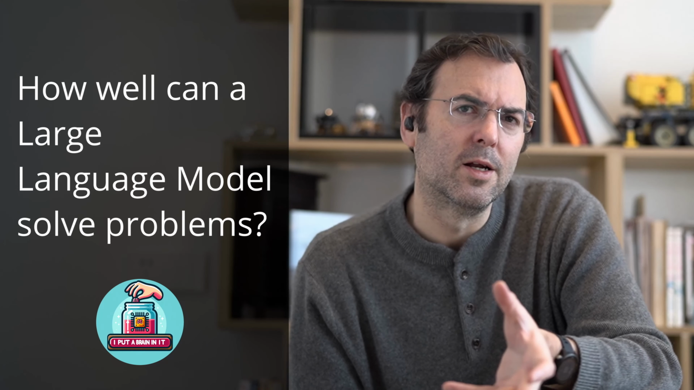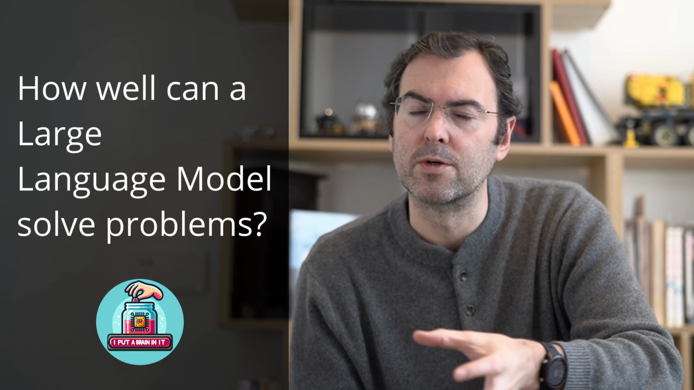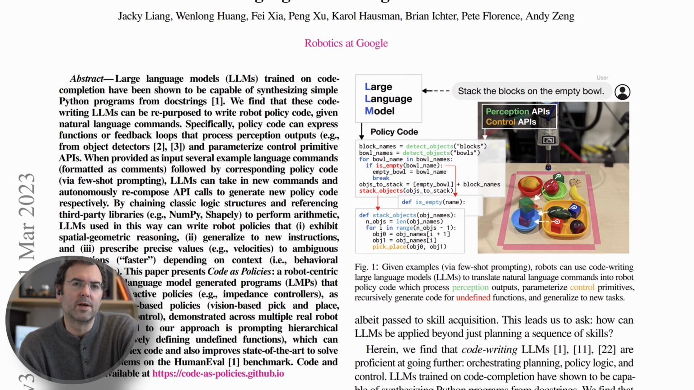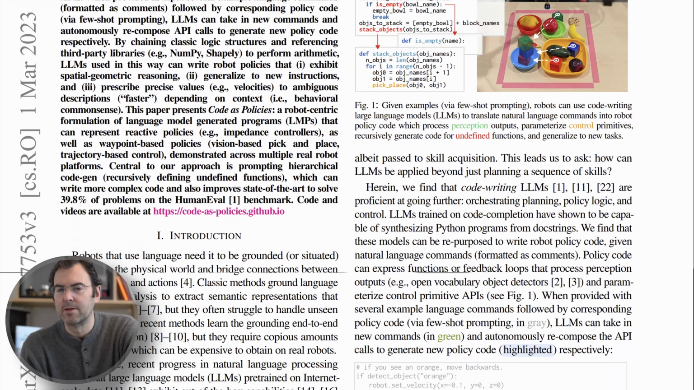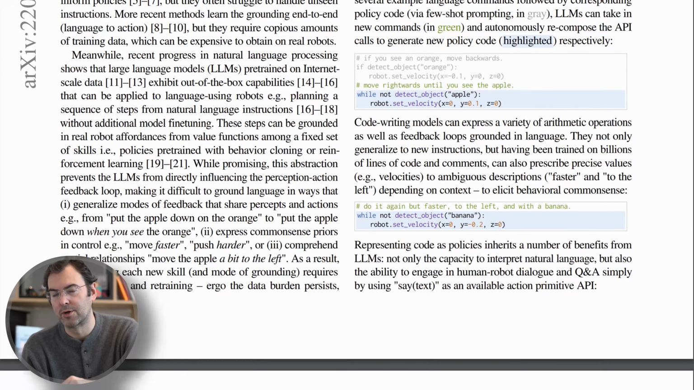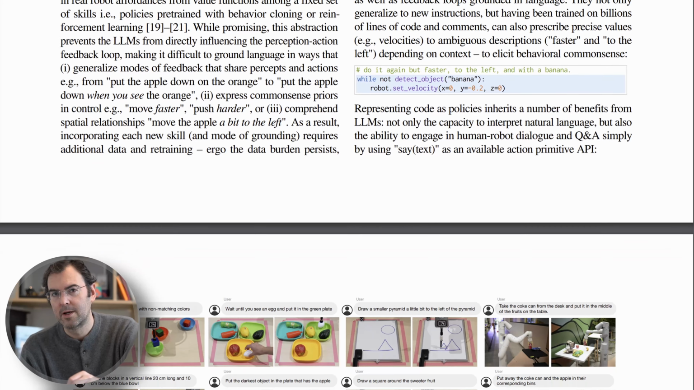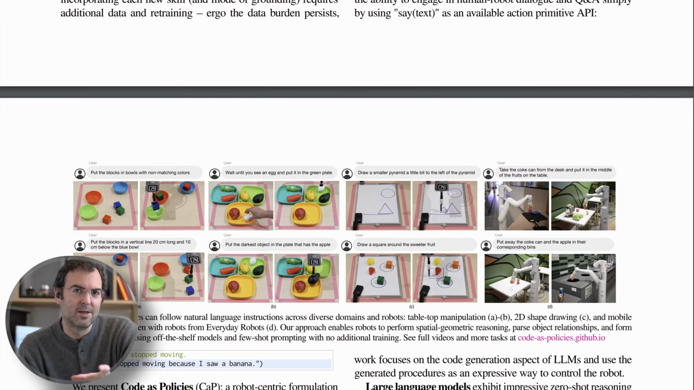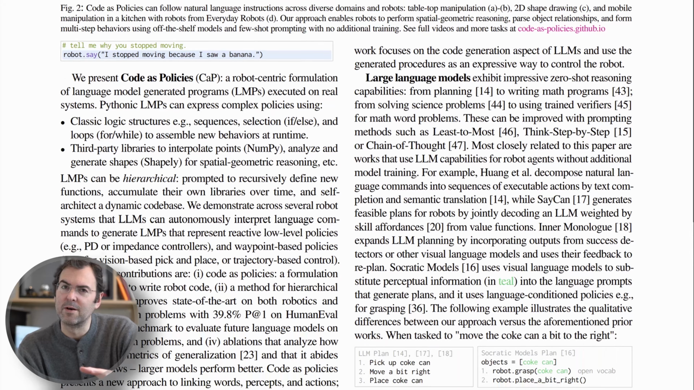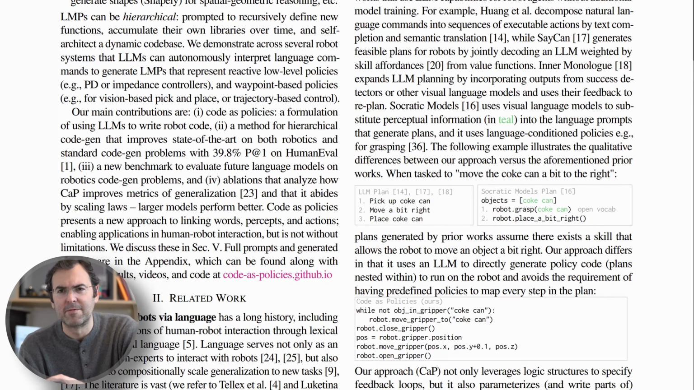So how well can a large language model like GPT-4 solve problems just by using the world knowledge it's been trained with? A year ago today, Google released a paper that was all about using a large language model to generate Python to control a robot. Now that's when I first realized how powerful large language models can be, and they just weren't used for creating Shakespeare in a pirate style, for example. They could be used to control and solve problems in a very sophisticated manner.